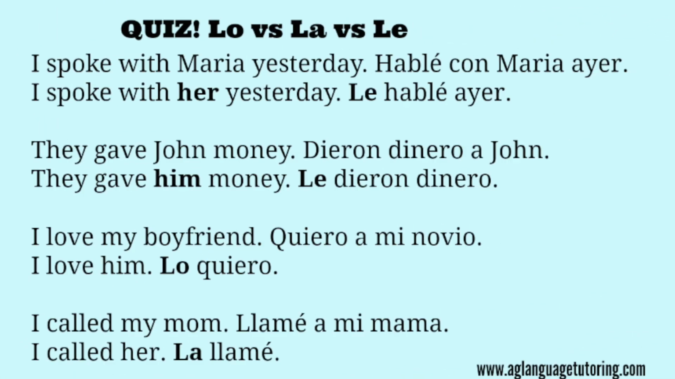So the first sentence, you have, I spoke with Maria yesterday. Hablé con Maria ayer. Which once again, you should already know, this is just regular past tense. I spoke with Maria yesterday. I spoke with her yesterday. Le hablé ayer. Because this is indirect pronoun. That's right, indirect object pronoun. Le hablé ayer. Moving on.